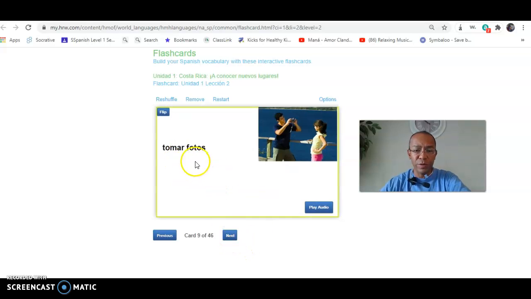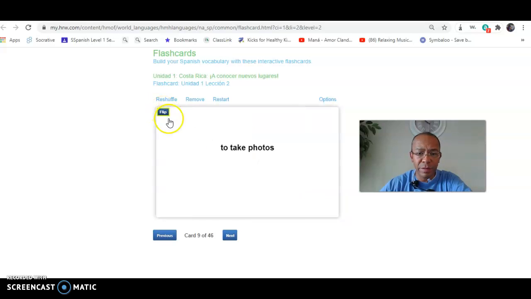Tomar fotos. Look what this kid is doing. Photos, very similar, right? The difference is that in English you have a PH, and in Spanish it is just an F. Fotos. Tomar is to take. Tomar fotos, to take pictures. To take photos. El turista. This is an easy one.